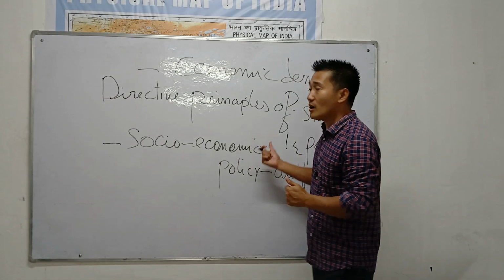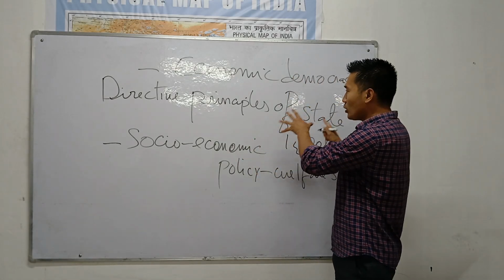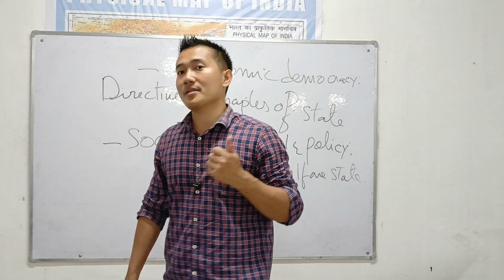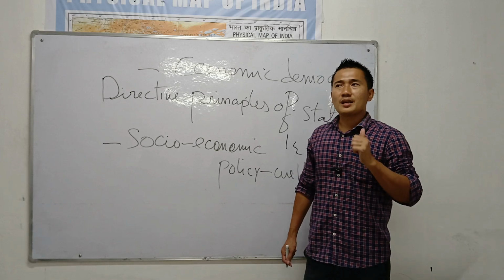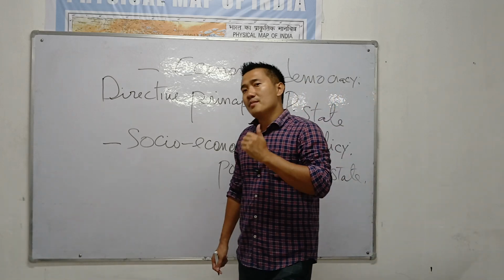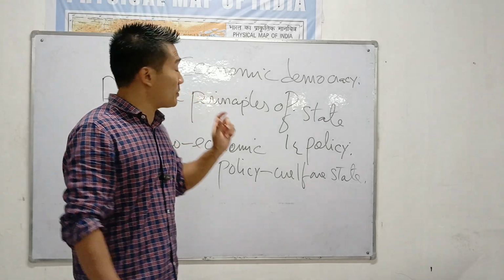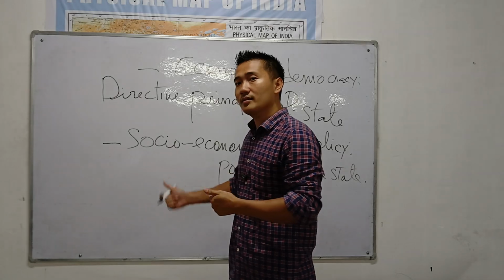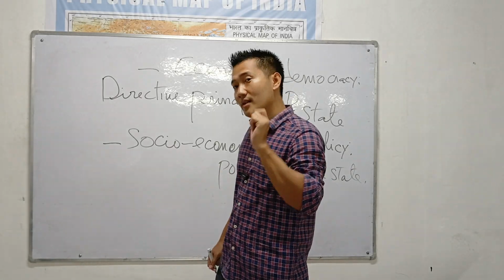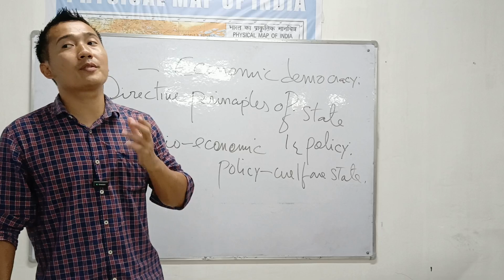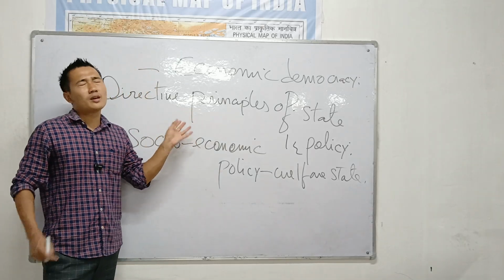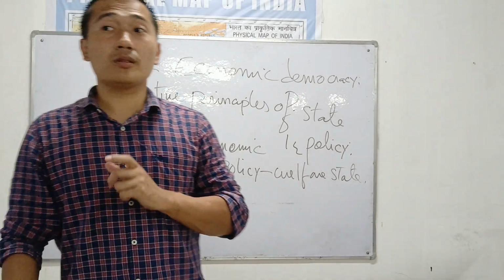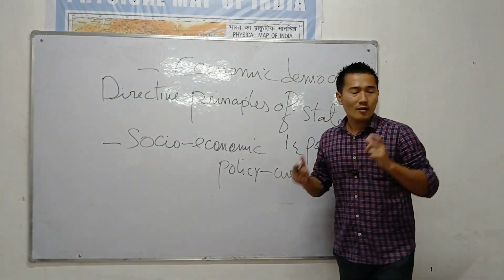But remember, it is all about the state government, not the central government. This policy has to be adopted by every Indian state. Not by the country, not by the central government, every Indian state. So remember, some of the DPSP might be there in Assam, but not here in Nagaland, because it depends upon that particular state government. Especially the money. If you have the wealth, the money, you will have all the DPSP. But if you don't have it, you will not implement it. So remember, DPSP will not be the same in all the Indian states. But in general, let's see the 4 principles.